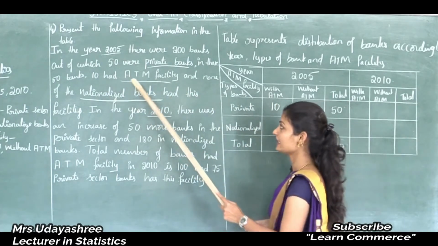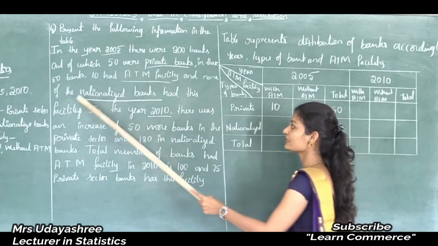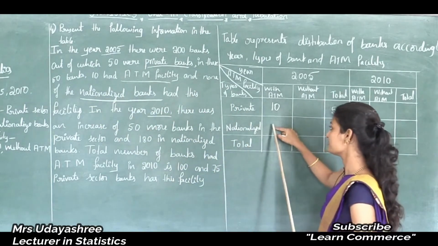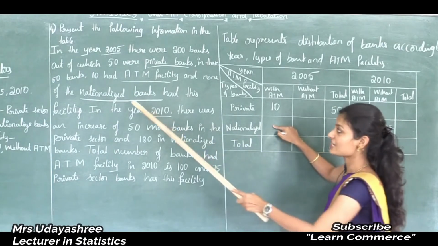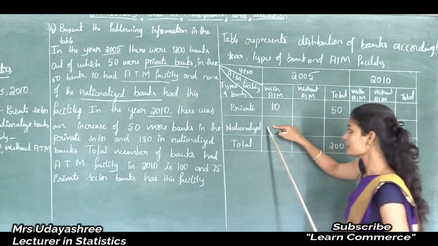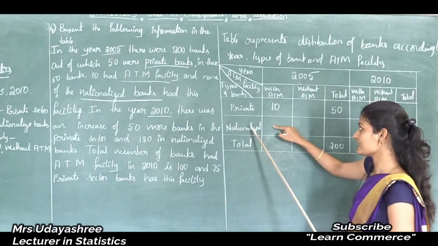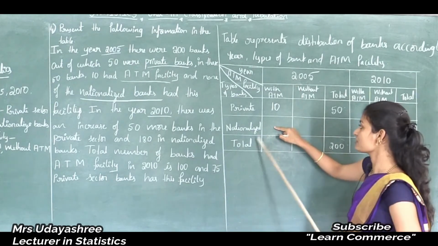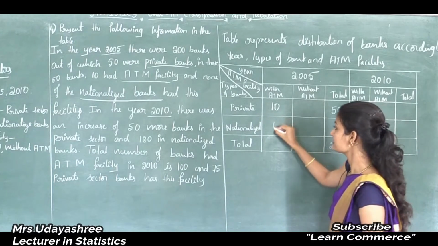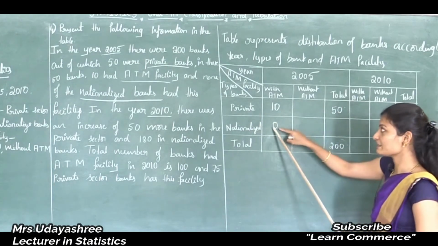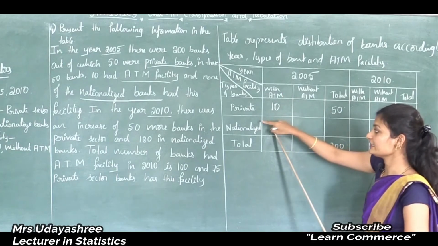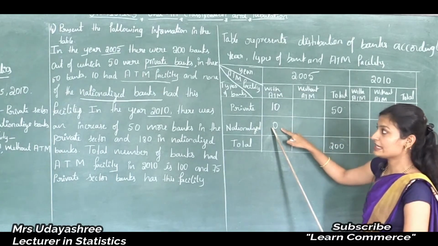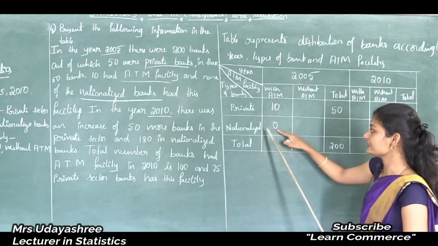10 had ATM facility, and none of the nationalized banks had this facility. See, nationalized bank is here. None of the nationalized banks had this facility, in the sense that they were without ATM facility in 2005. So here we have to write 0. In the place of with ATM facility in 2005, the nationalized banks had 0, therefore we have to write 0 here.